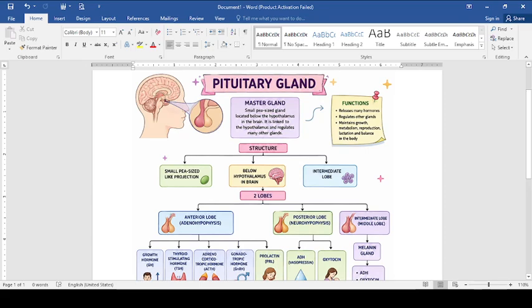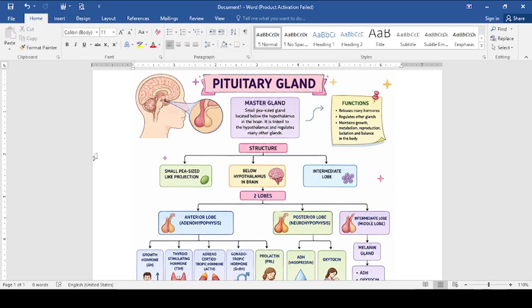Hello students. Today we are discussing the second part of the endocrine system, and we are starting with the major gland, the pituitary gland. You'll get many questions in the board examination from this gland. The first question: why is it called the master gland? The master gland is the gland which regulates the functions of all the rest of the glands of the body. That's why it is called the master gland.